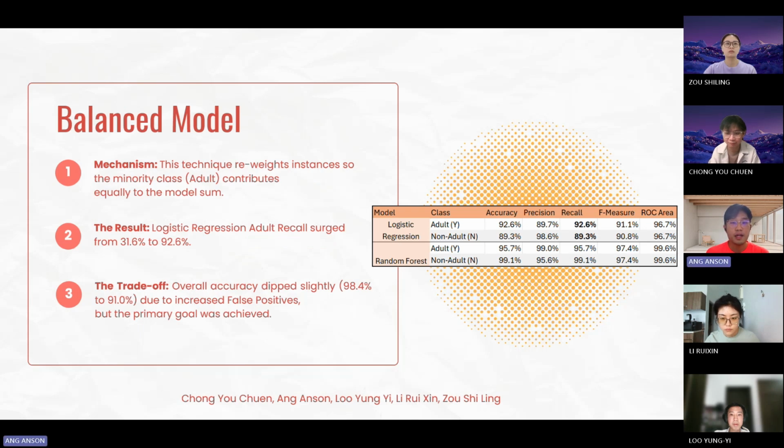In Stage 2, we apply a class balancer to the minority class. For logistic regression, the adult recall increased from 31.6% to 92.6%. For random forest, recall hits the highest, which is 95.7%. So there's a trade-off in these models. The overall accuracy slightly drops to 91% due to an increase in false positives. However, our goal is to capture all the adult content, so this trade-off was necessary and successful.